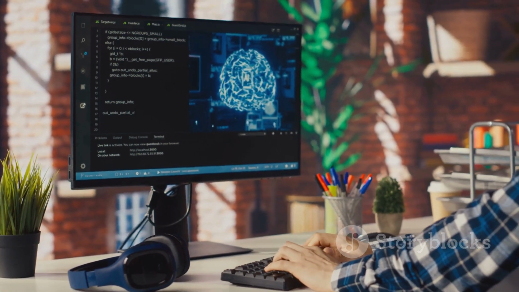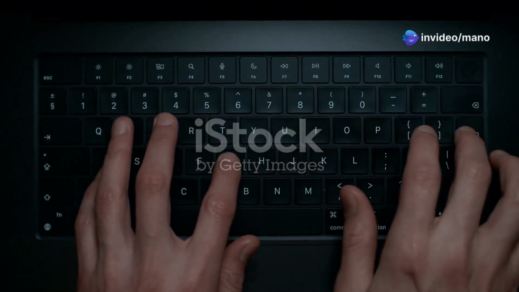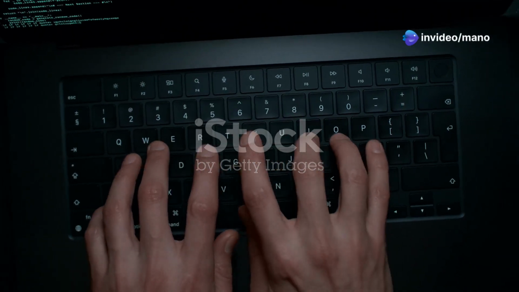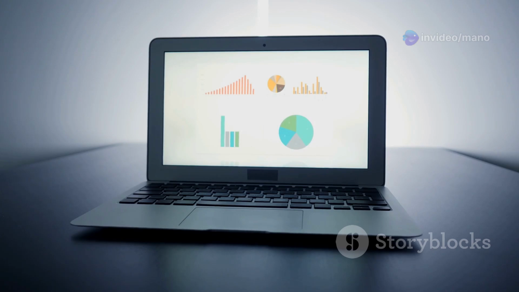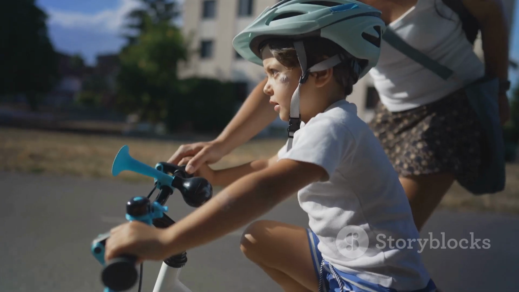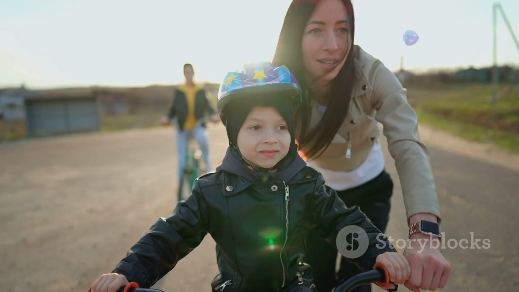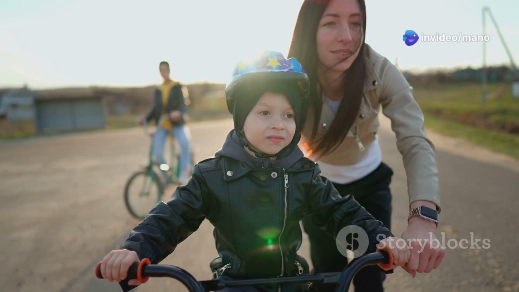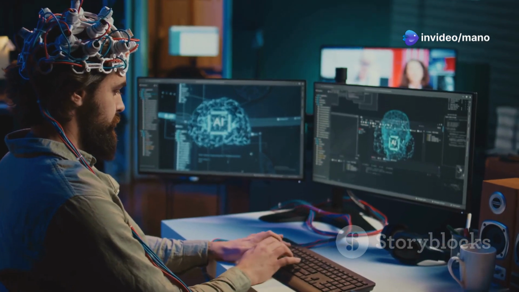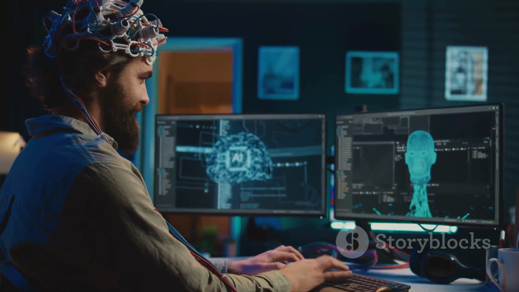AI systems, unlike traditional computer programs, are designed to learn and adapt. They don't rely solely on pre-programmed instructions. Instead, they use data to identify patterns, make predictions, and improve their performance over time. Imagine teaching a child to ride a bike. You wouldn't give them a step-by-step manual. Instead, you'd let them practice, fall, and learn from their mistakes. Similarly, AI systems learn through a process of trial and error, guided by data and algorithms.